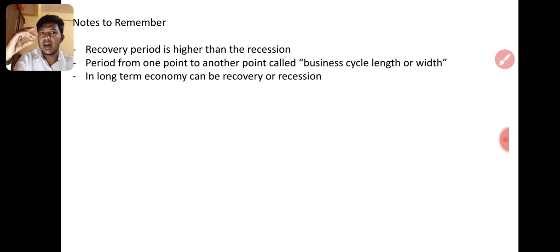So the recovery period is longer than the recession period. Within one bomb we can reduce our economy quickly, but recovery takes at least 1 year, at least 9 months. So recession is shorter than the recovery period. The period from one point to another point is called the business cycle length or width. Right? These are technical words. You have to remember this. Then in the long term, the economy can recover or go into recession. In the long term, both recession and recovery can happen. Right?